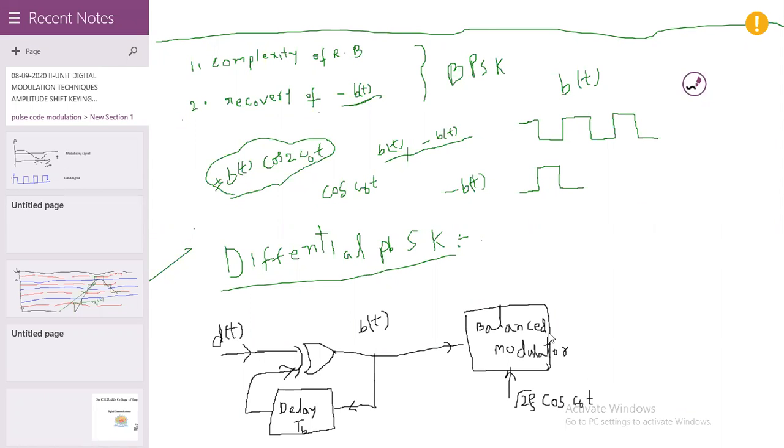The output of this is B of t root of 2 Ps cos omega naught t. So please note down this block diagram. This is the differential phase shift keying.